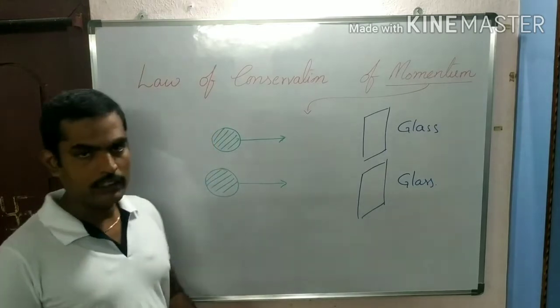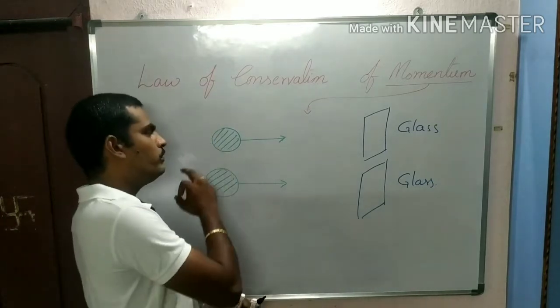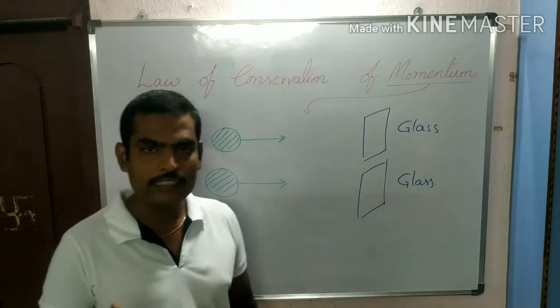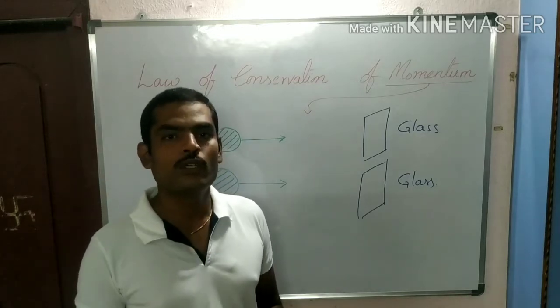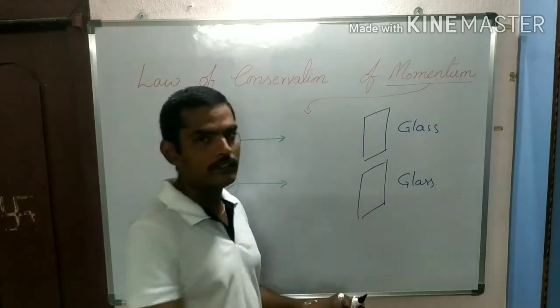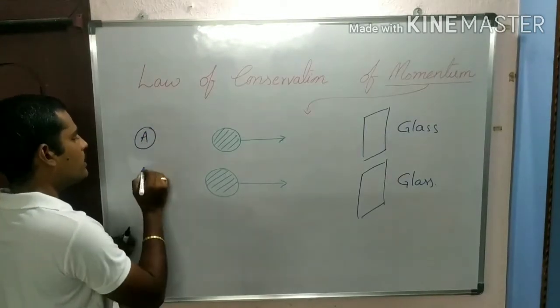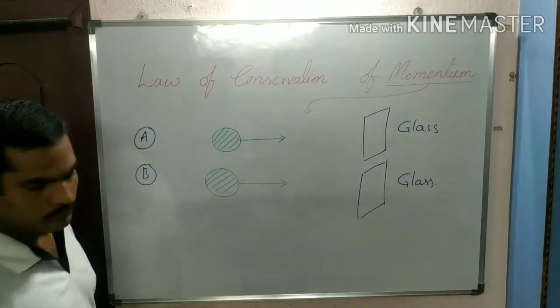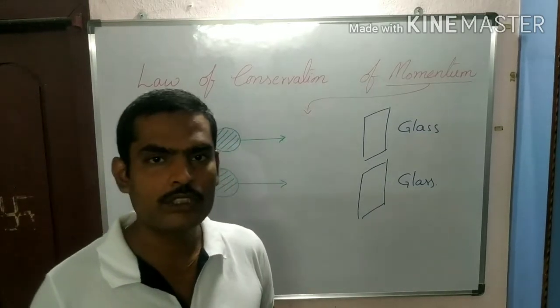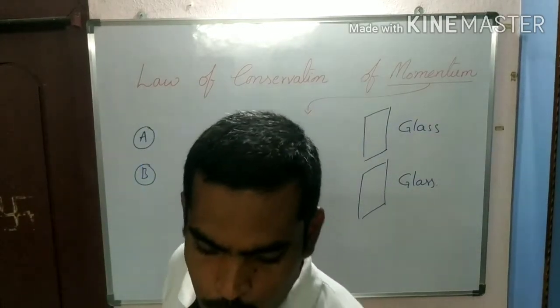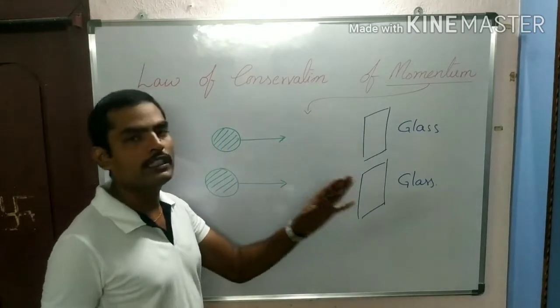Now my question is, which of these two objects has more strength to damage the glass? Either the first object A or the second object B. Guess.